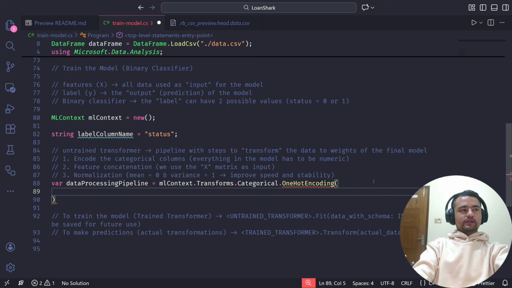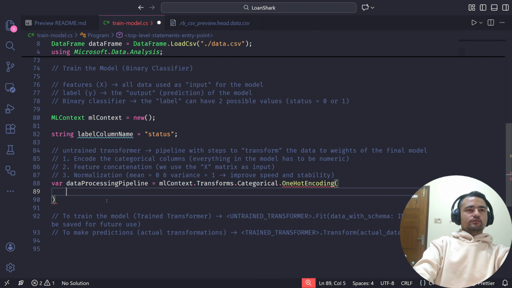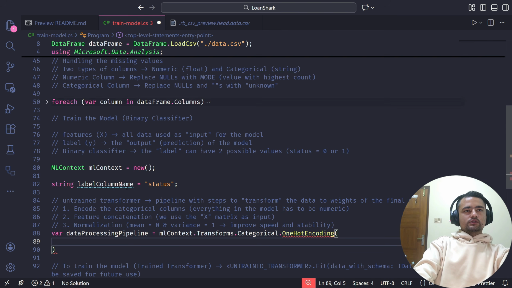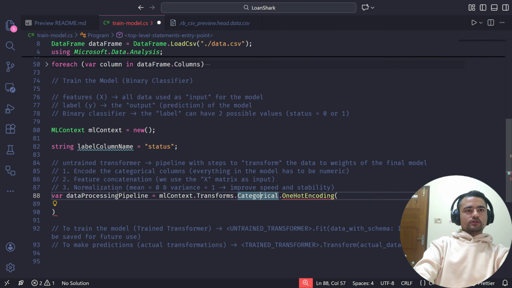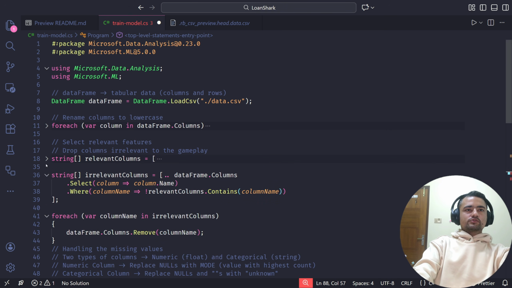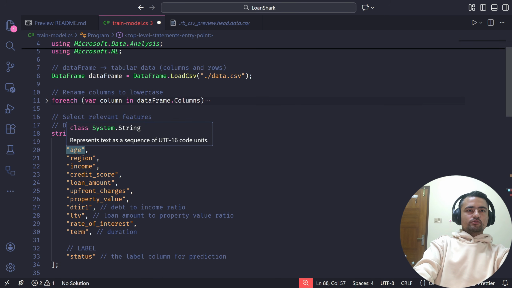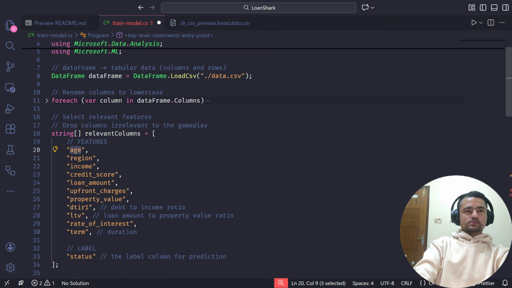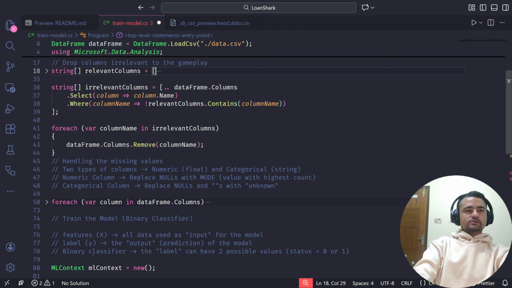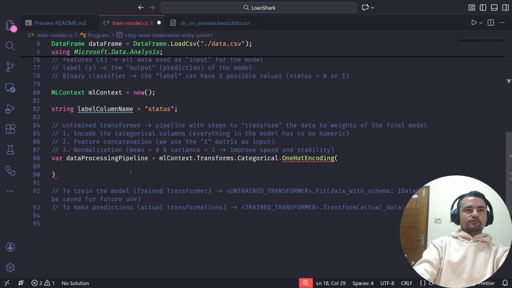Now we need to provide the columns on which we are going to do this. We need to do this only for the categorical columns because numeric columns are already numeric. And what are the categorical columns we have? If you see, we have all the columns here, but the categorical columns are the ones with string values, which are just age and reason. Just these two columns are categorical in our case, but instead of hard coding those, we can just filter through the columns and select the categorical ones.